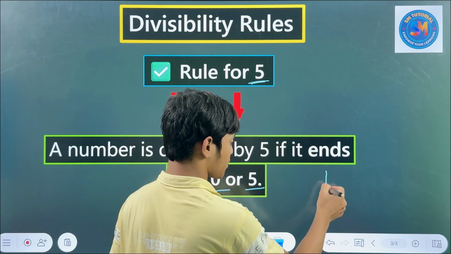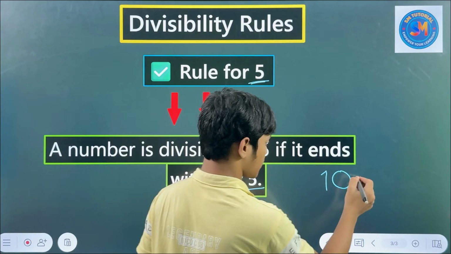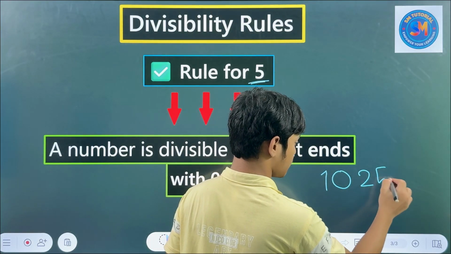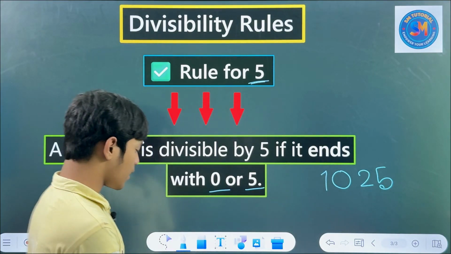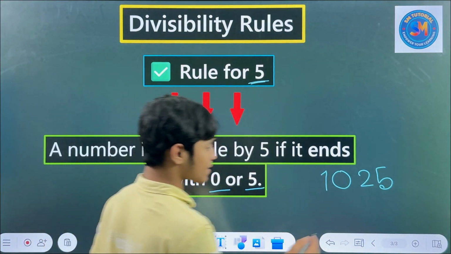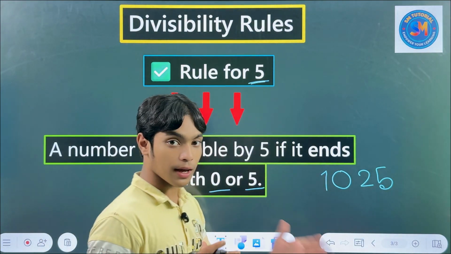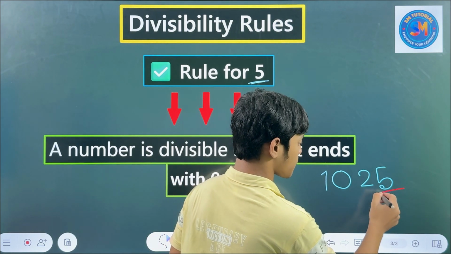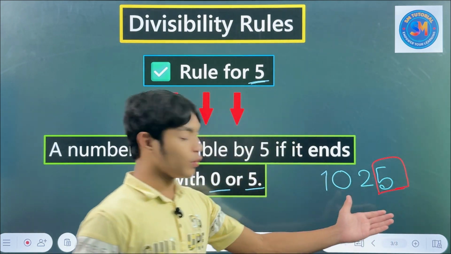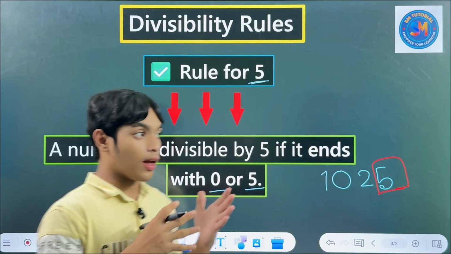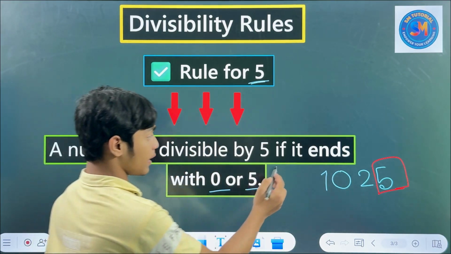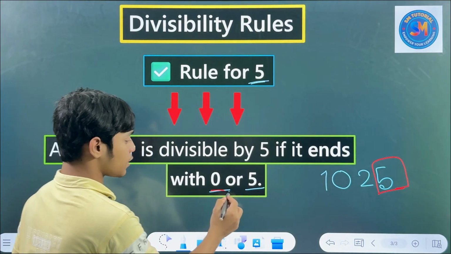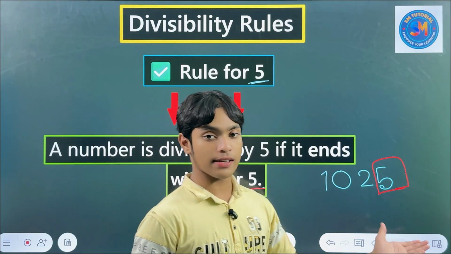Like I'm writing here 1025. Is it divisible by 5? Of course, yes, because the last digit of the number is 5. We read from the rule that it must end with 0 or 5, so this ends with 5.